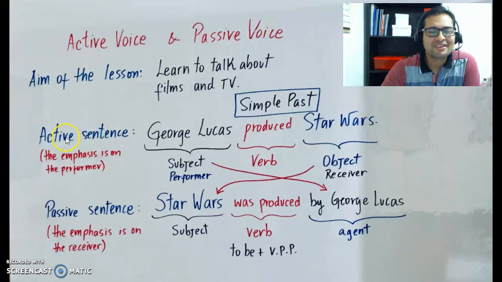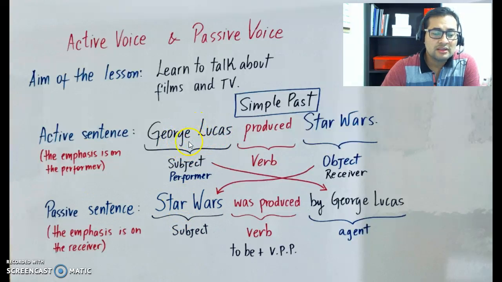passive voice. Here we have two sentences, like George Lucas produced Star Wars, as an example of the active sentence, and Star Wars was produced by George Lucas as an example of the passive sentence. In the first sentence, we have a subject, we have an object, and we have a verb. In the second sentence, the subject is going to be Star Wars. And in the active sentence, Star Wars is the object, but in the passive becomes the subject.